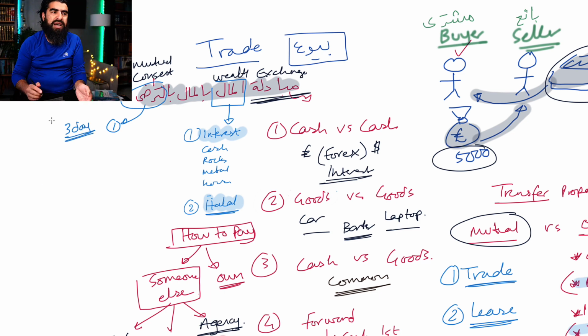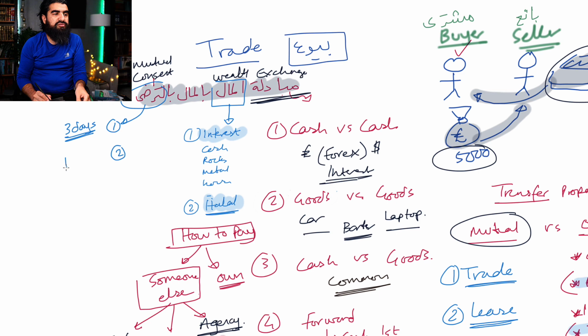You have 3 days to decide whether you want the item or not. You take the item, test it out, inspect it, and if you're not happy with it, you can give it back, get your money back, full refund, and that's it. This is how people are able to be confident in buying something and making sure that it's the thing that they want.